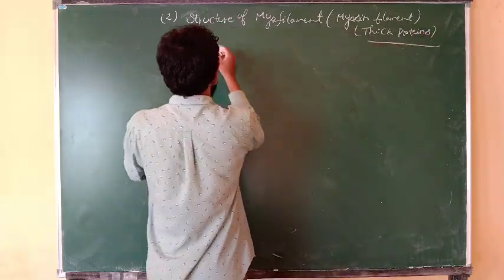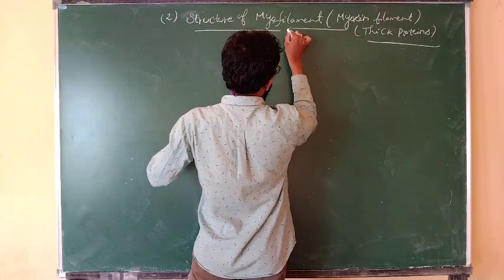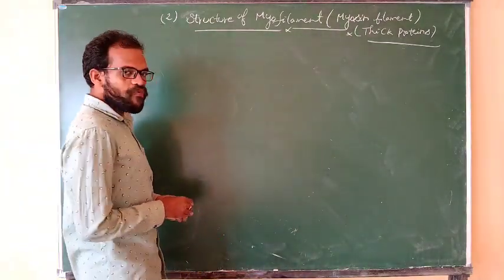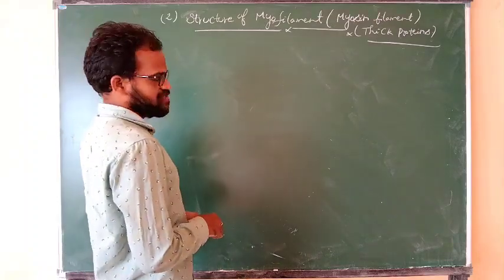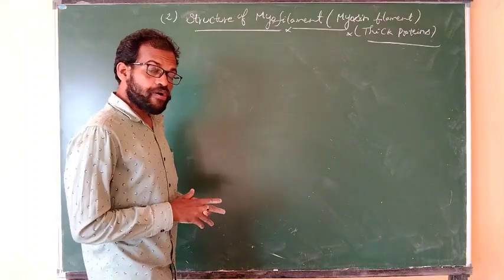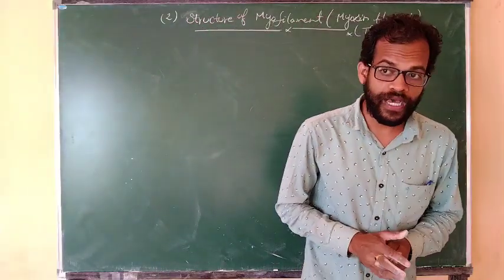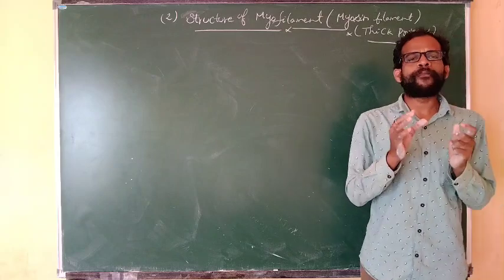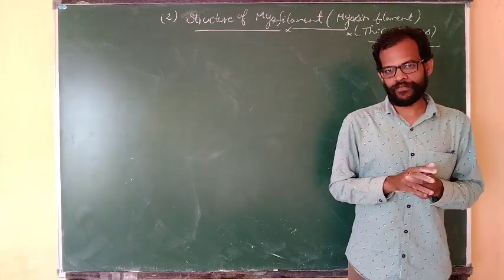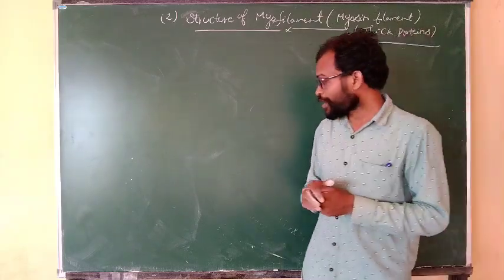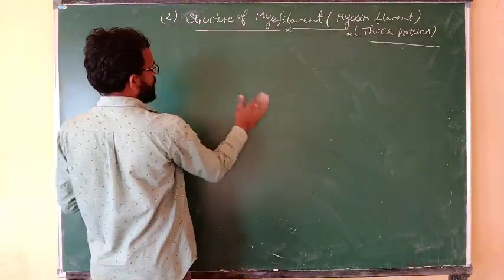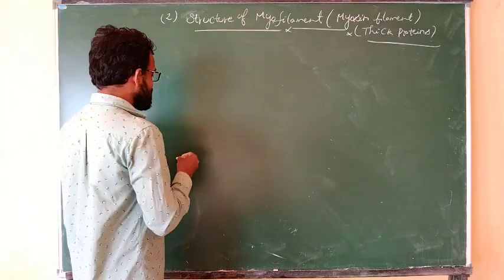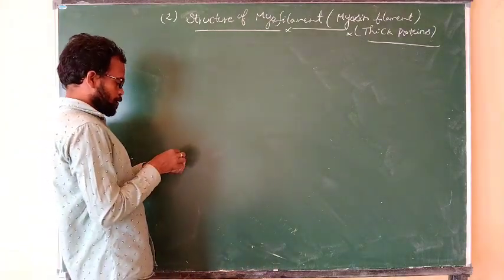The structure of myofilaments: they always exist in the form of monomers. A number of meromyosins combine to form the myosin filaments. If you observe the myosin filaments, each single myosin is a meromyosin.